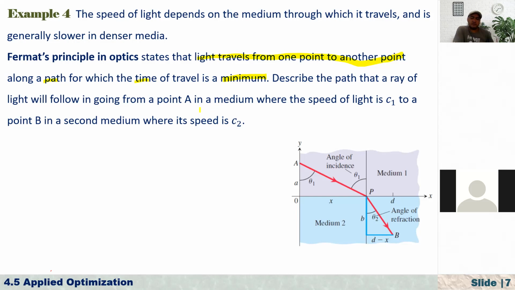And this kind of phenomenon you see a lot, if you observe, among animals or insects or other beings. For example, a lizard sees something on the wall from one corner to another corner, it must move. A straight line is understandable, but how about if you're standing on one wall, but your prey is on another side of the wall? Actually, they will choose the shortest path and attack.